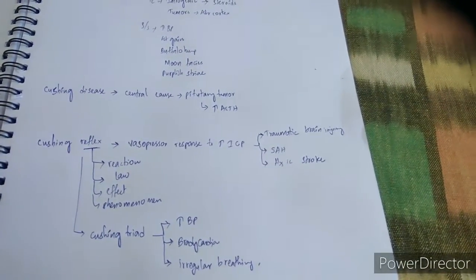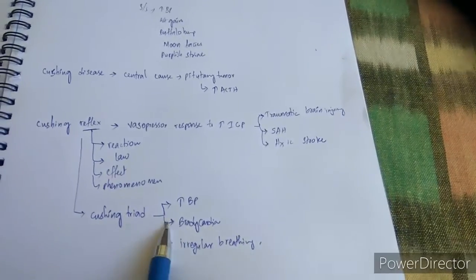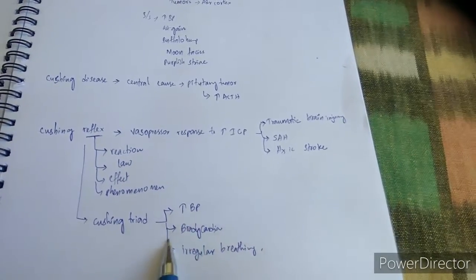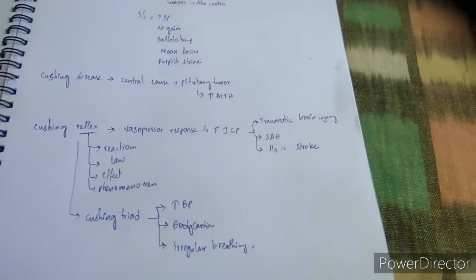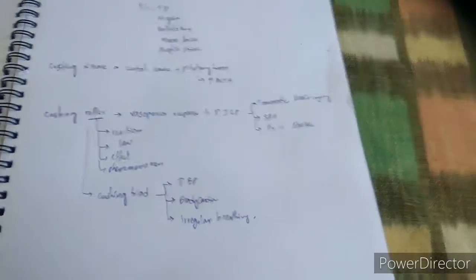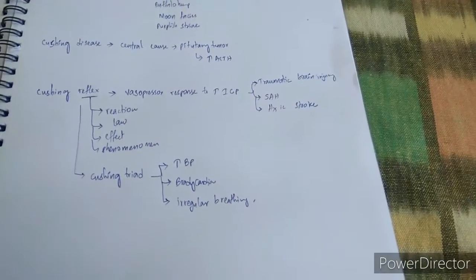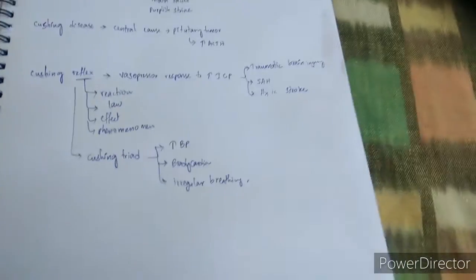And because of that, what we get is Cushing triad. There is increased blood pressure, reflex bradycardia, and irregular breathing. This is the main triad. So, let's move on to the next one.